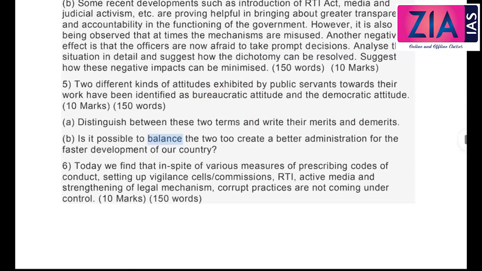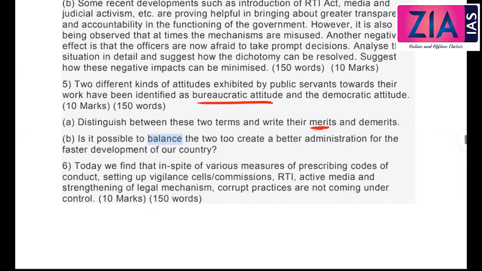See, obviously, this is something which you need to write directly. It is very easy. So first of all, the bureaucrat has to follow the procedures, right? It gives clarity regarding the roles. It is actually to increase transparency, increase accountability and increase efficiency. These rules and the hierarchies and everything is there. So that has to be followed, and that is the merit you can write with respect to bureaucratic attitude.